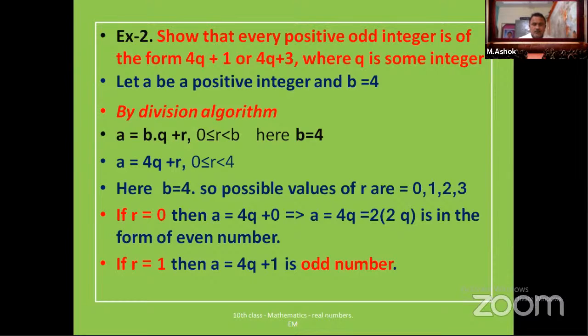If you add 1 to an odd number, you will get an even number. So 4q is an even number, and for 4q plus 1, the next number will be an odd number. Okay, we have proved one part: if r is equal to 1, then a is equal to 4q plus 1, an odd number.